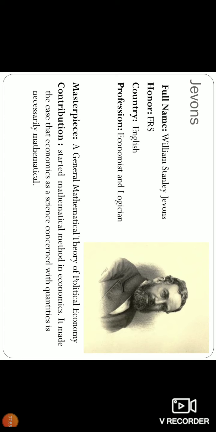His full name is William Stanley Jevons. He also has FRS. He's from England. He's an economist as well as a logician. His masterpiece is The Theory of Political Economy, applying mathematics in political economy. Till then, economics was studied under the umbrella of political science, more or less. So his contribution was that he started putting mathematical methods into economics.